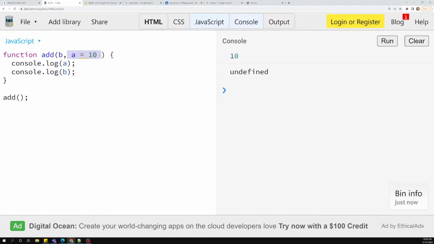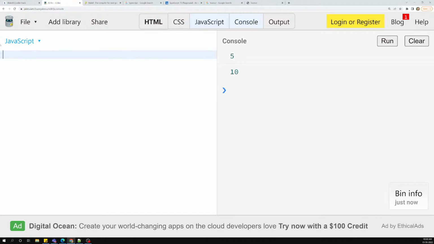And also you can do logical operations and all those things, 10 by 2 if you want. So it will be 5, and I am not mentioning it here, right? So 10 I will try to pass. So now you can use this a as 5, comma 10. So these are all the things that will work. We can also pass default parameters. So this is all about arrow functions, the different types of arrow functions we have seen.